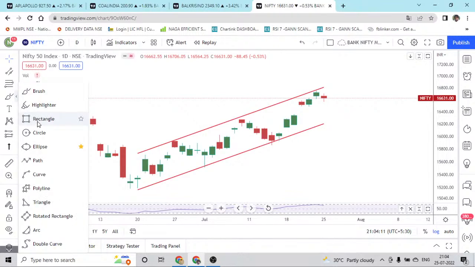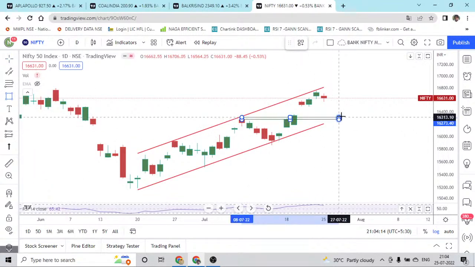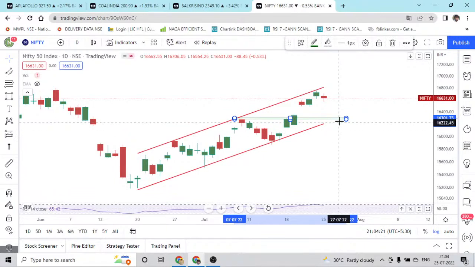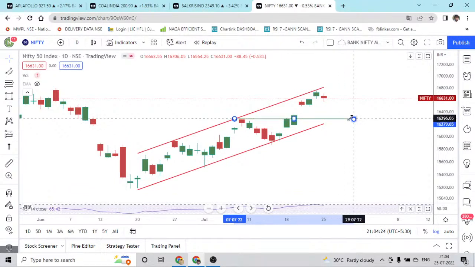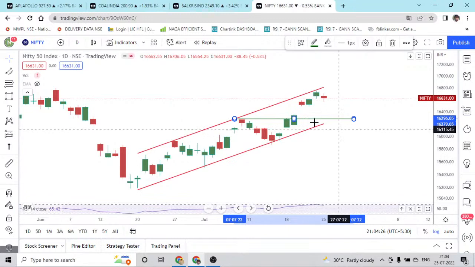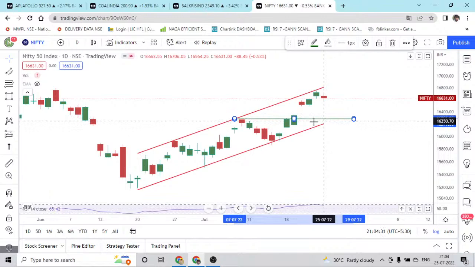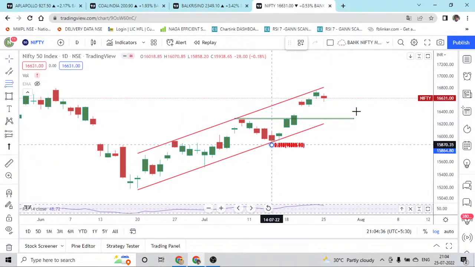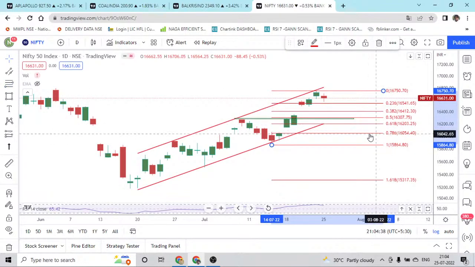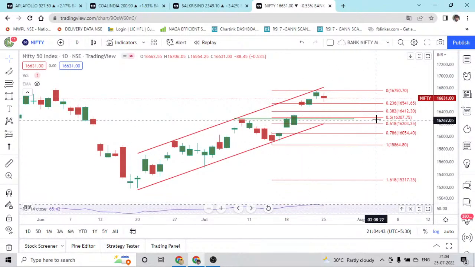So let's mark this level with a small line. This will be the region where Nifty can make a higher low. The conviction behind marking this level is that it will be a 0.5 of Fibonacci or 0.618. I believe this should be a 0.5 of Fibonacci. So here we go with the Fibonacci, and exactly the 0.5 is around 16,307. So the market will definitely make a higher low between these levels.